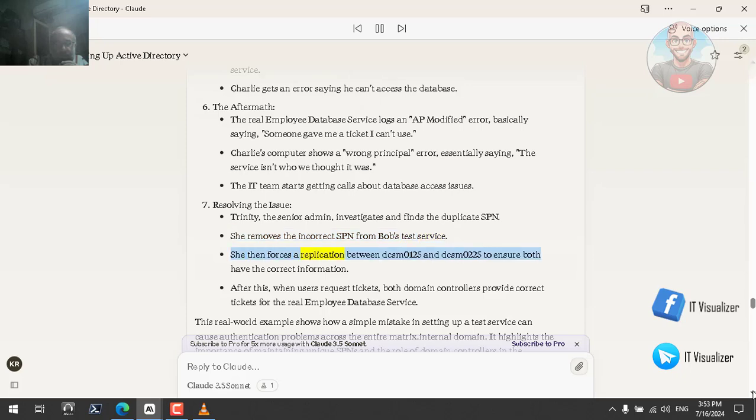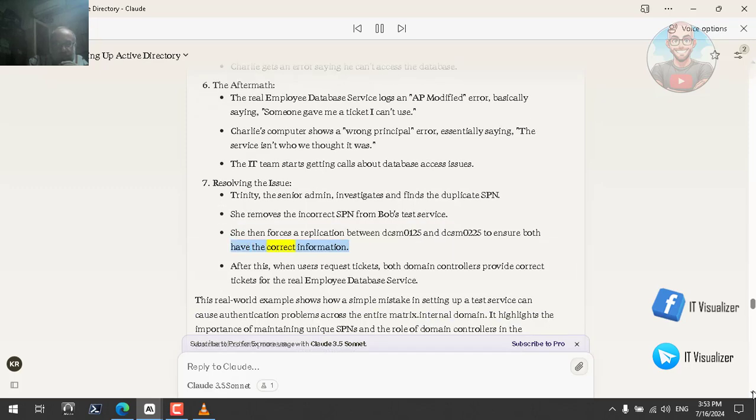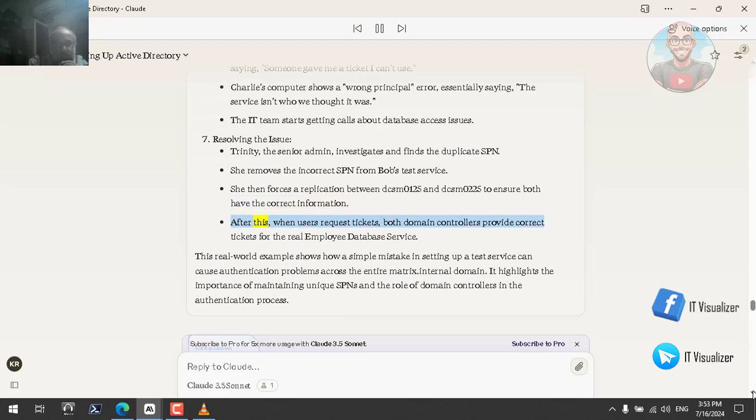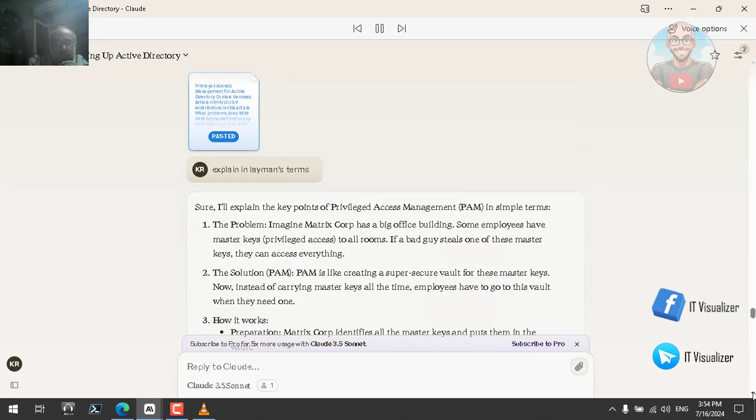She then forces a replication between DCSM0125 and DCSM0225 to ensure both have the correct information. After this, when users request tickets, both domain controllers provide correct tickets for the real employee database service. This real-world example shows how a simple mistake in setting up a test service can cause authentication problems across the entire matrix.internal domain. It highlights the importance of maintaining unique SPNs and the role of domain controllers in the authentication process.